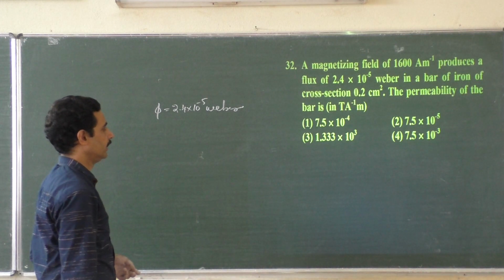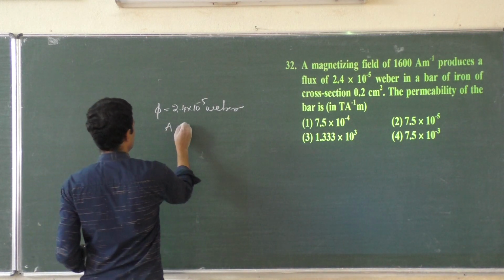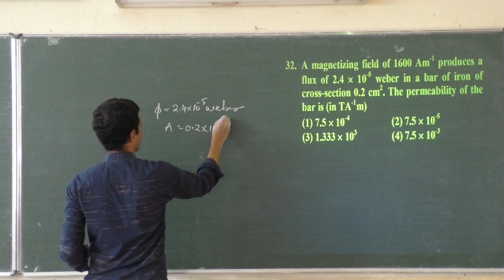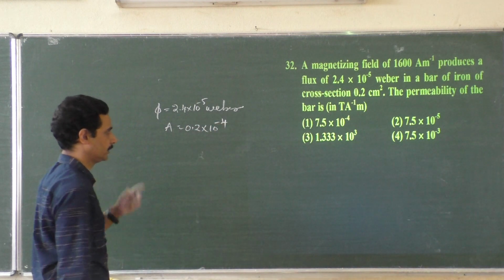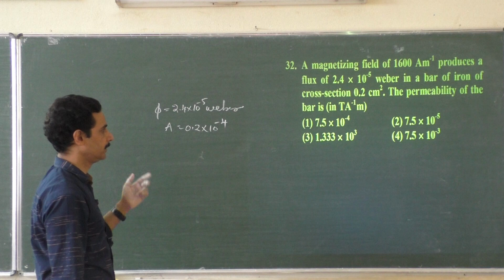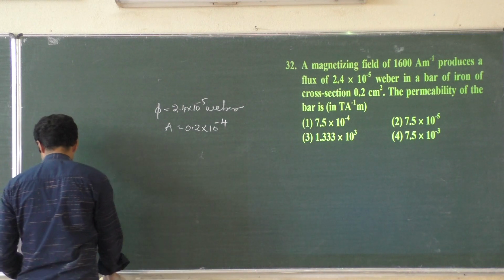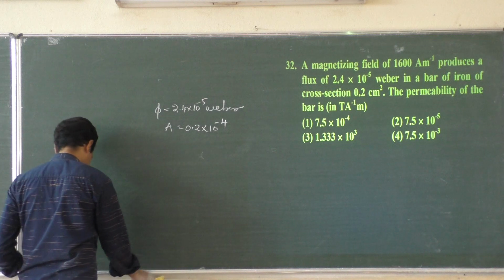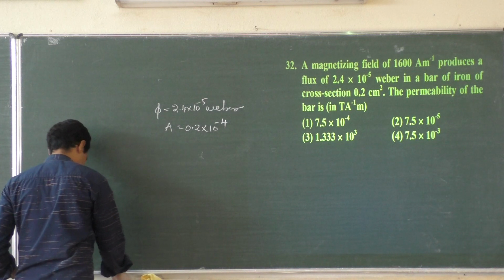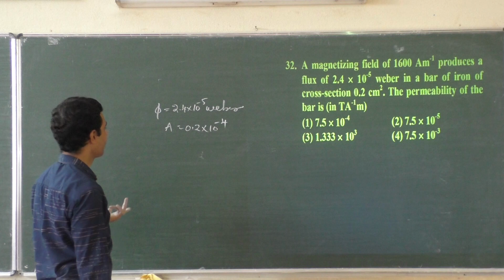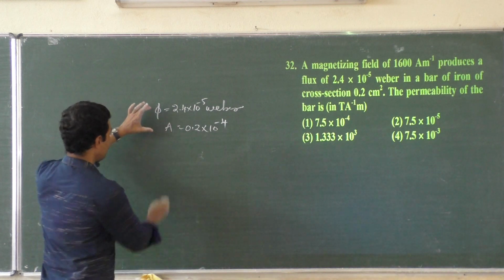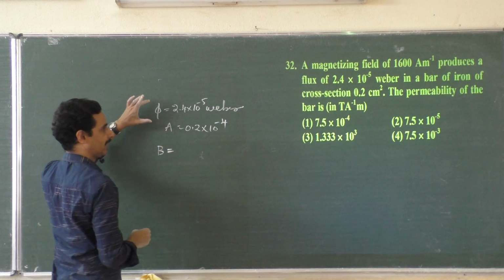In a bar of iron of cross-sectional area 0.2 centimeter square, that is 10 to the power minus 2 into 10 to the power minus 2. What is the permeability? Yes, in SI system they are asking you. Now from this you can find out magnetic induction, the total magnetic field.